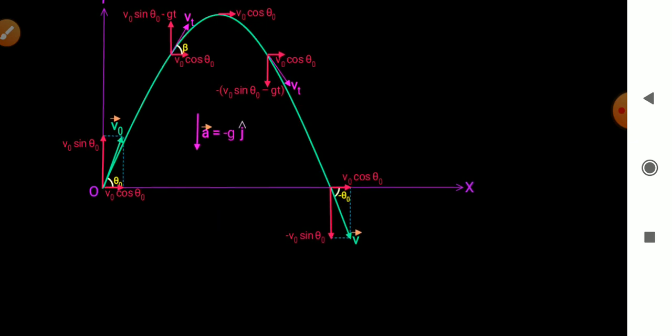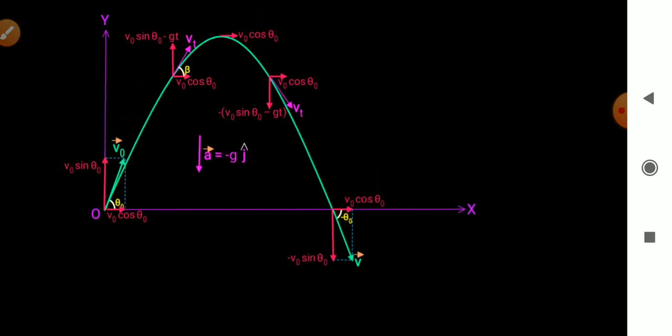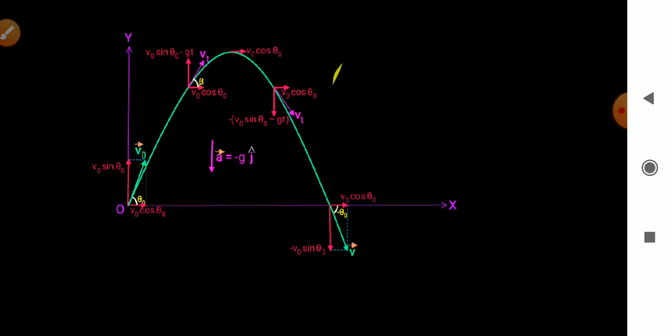Let O be the point of projection of a body, and OX and OY the horizontal and vertical axis. Right? Resolving V naught in horizontal and vertical component, V naught in x direction is V naught cos theta naught, and in y V naught sin theta naught.